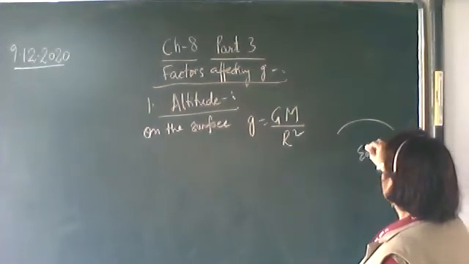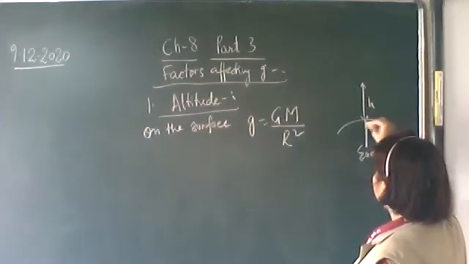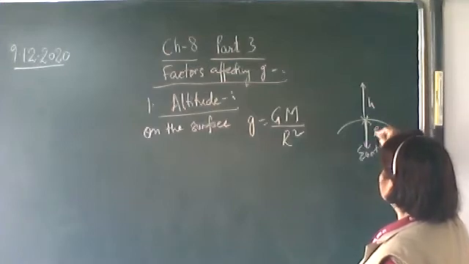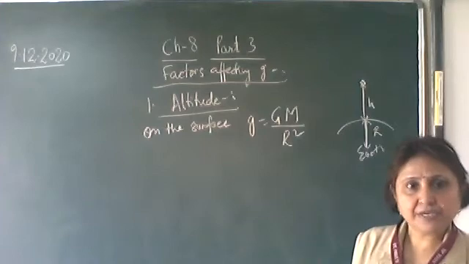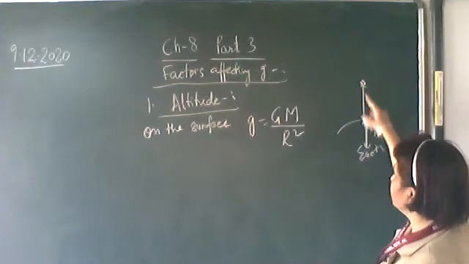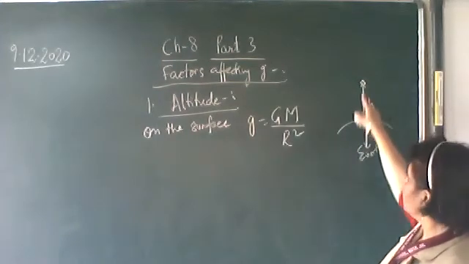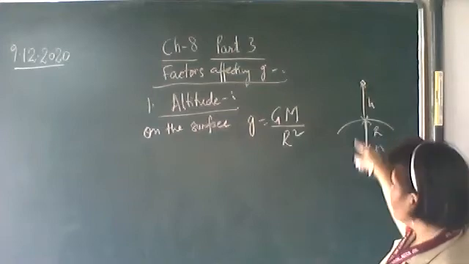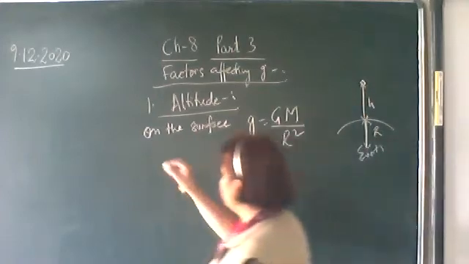Now, if a body is taken to a height h above the surface of the earth, what will be the distance between the center of the two bodies? The earth center is here and this is the mass m. So what will be the distance? R plus h.